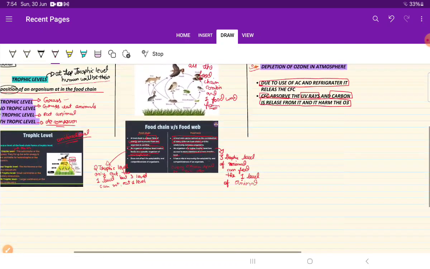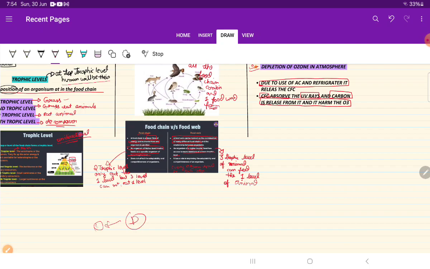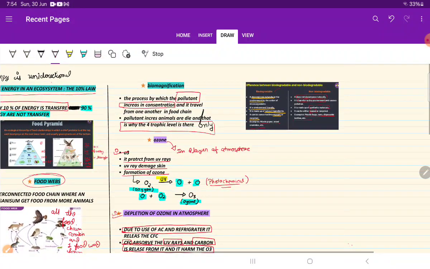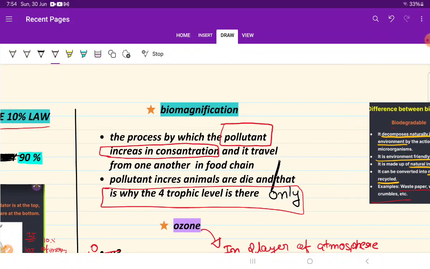Okay, leave it for further easy divisions. In a food chain, I am talking about the chain, the animal depends on a particular animal. That means the deer depends on the plant only, while in a food web the animal does not depend on a particular animal. So that is the difference between the food chain and the food web.